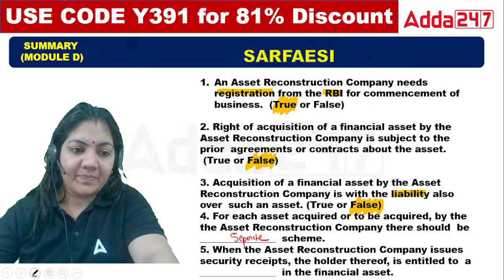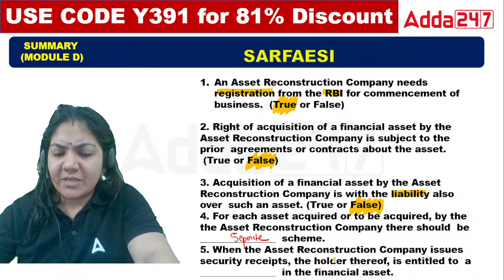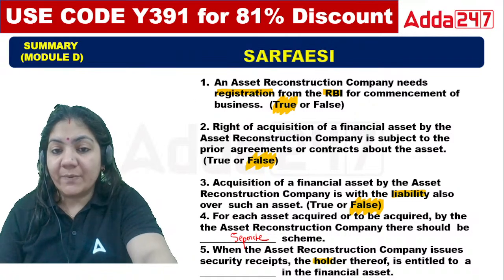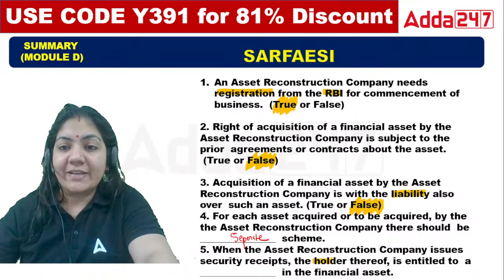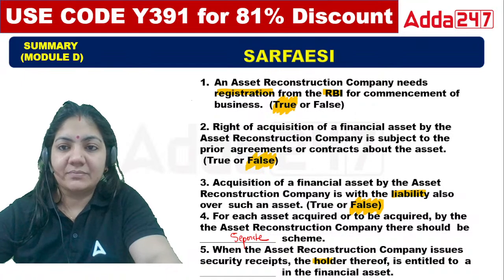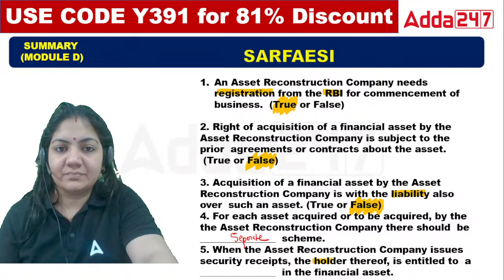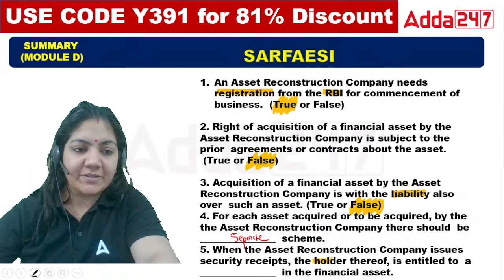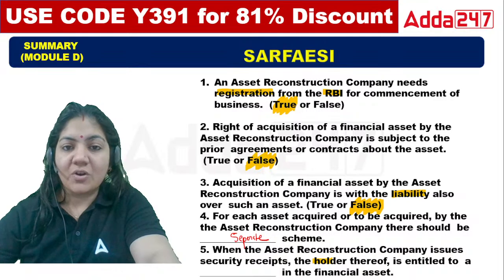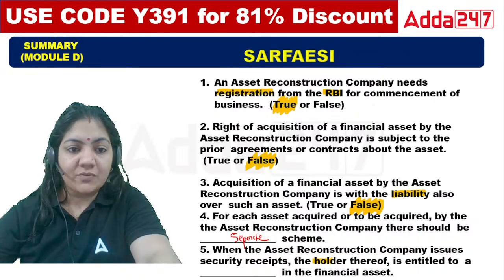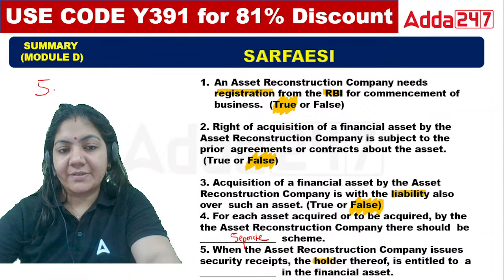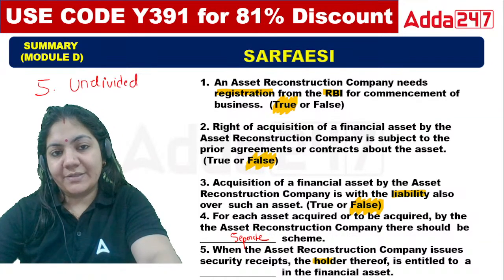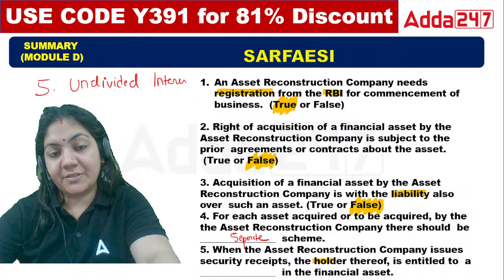Good, sir and ma'am. When an ARC company issues a security receipt, the holder is entitled to a dash in the financial assets. I'm just writing this answer because the options are not given in the fifth one. So for the fifth one, class, the right answer is undivided interest. In the fifth one, just try to learn.